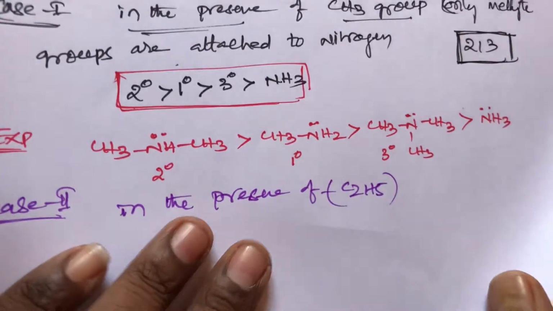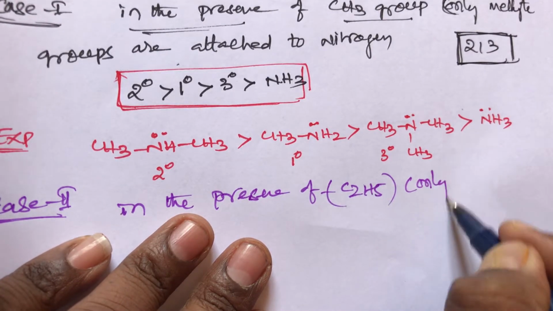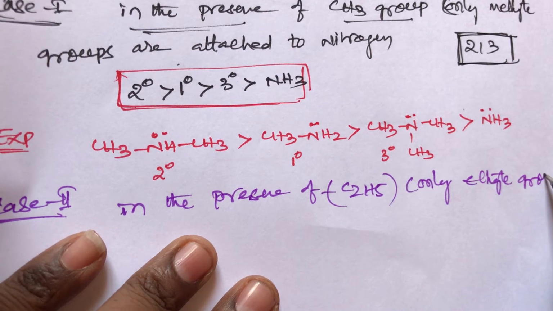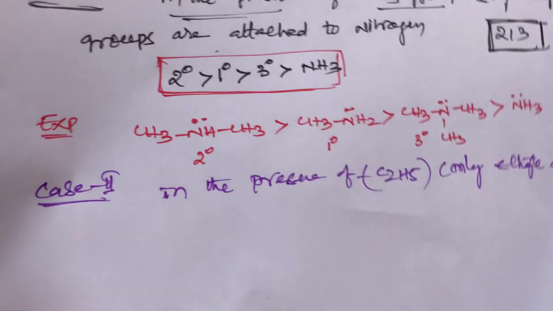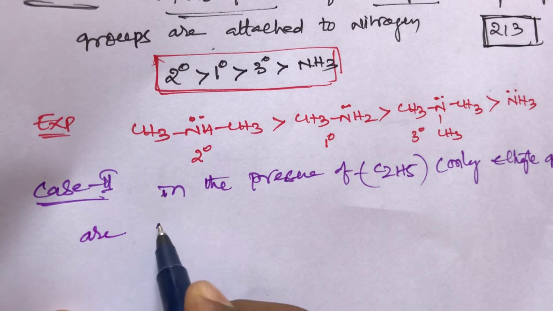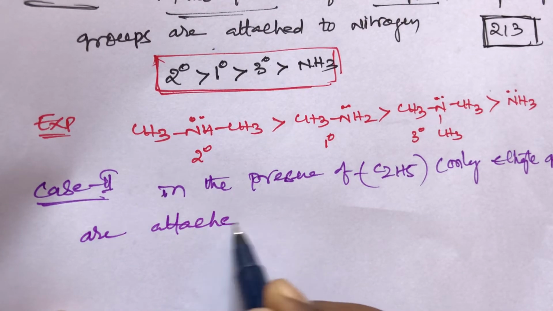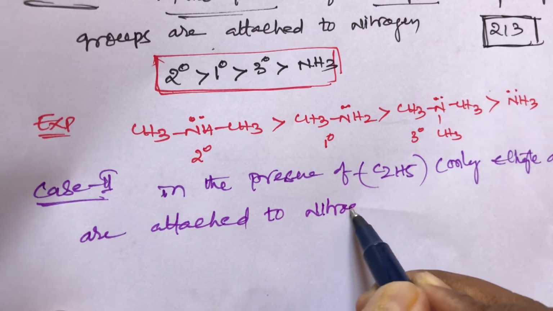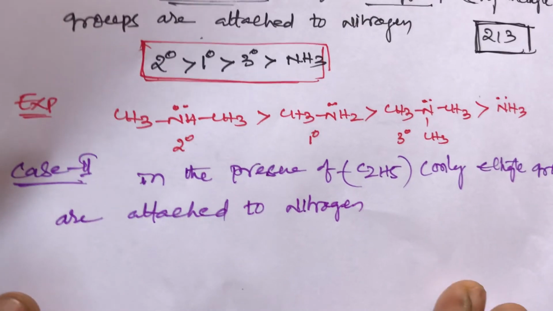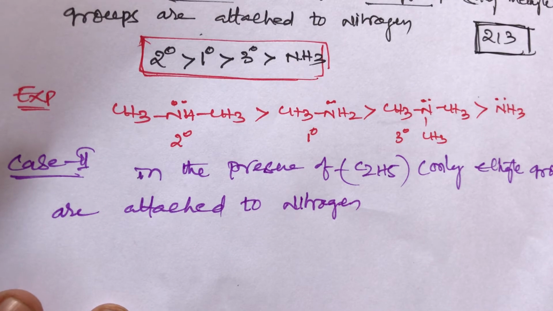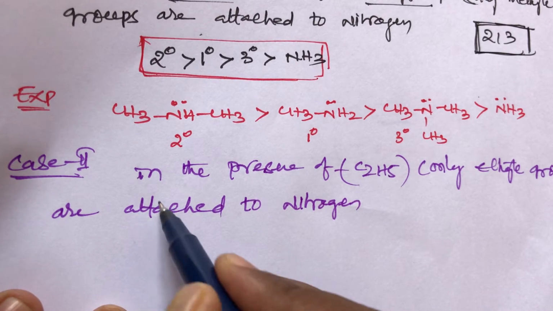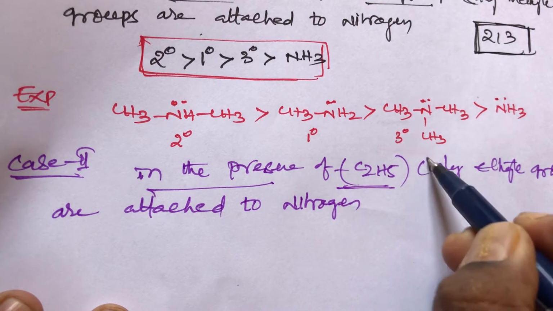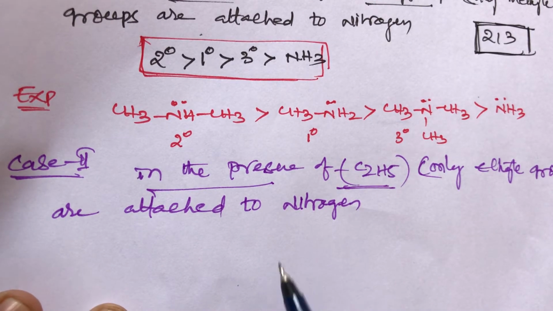That means only ethyl groups are attached to nitrogen. In the second condition, the basic strength of amines in aqueous medium in the presence of ethyl groups means only ethyl groups are attached to the nitrogen.